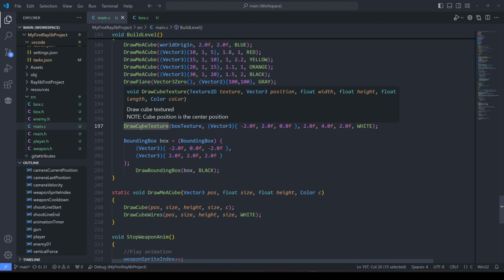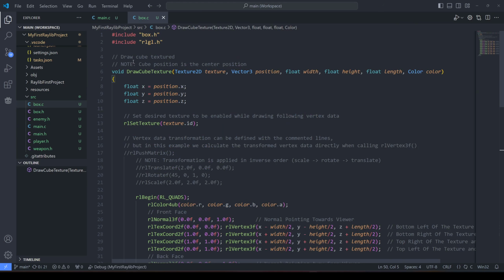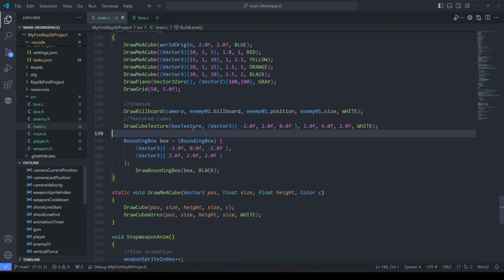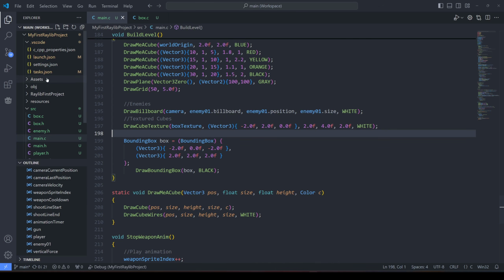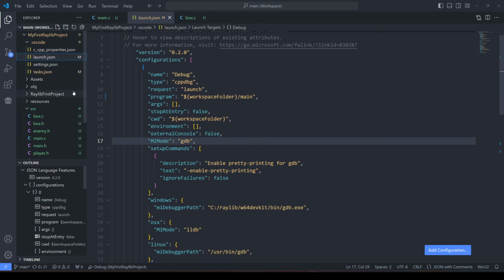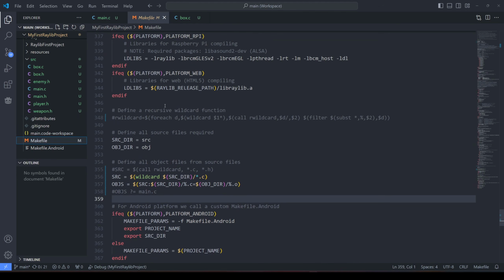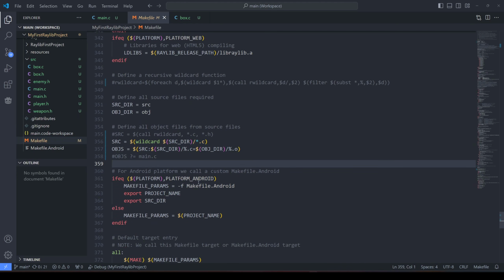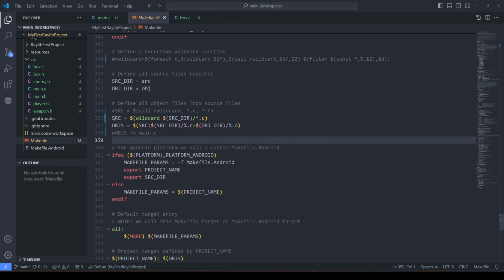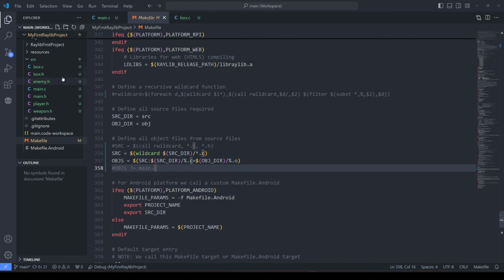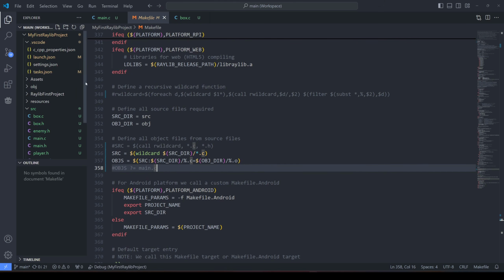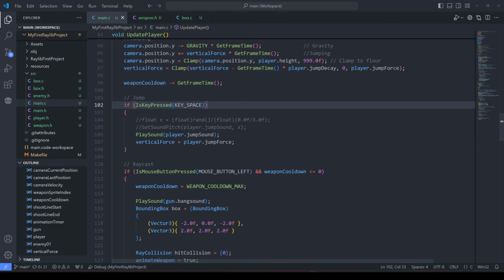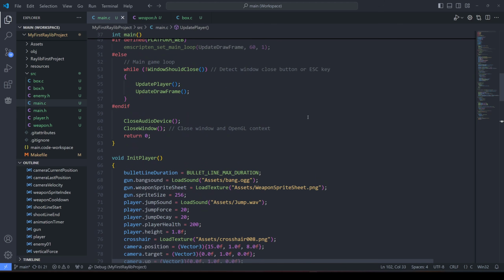And the definition for this function is in the box C file, not in main, which is something I've been wanting this entire time, and I just haven't been able to get it to work because I needed to find the tasks and the launch and the make file, and it wasn't clear how to set this up. I've never really done this before, so maybe I'm just a huge noob. Usually I create my projects straight in VS Code or Visual Studio and it just works out of the box. I'm not used to this stuff. But I can start removing things from the main function to clean it up.